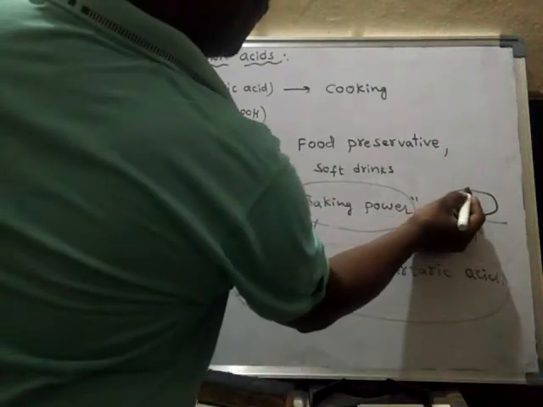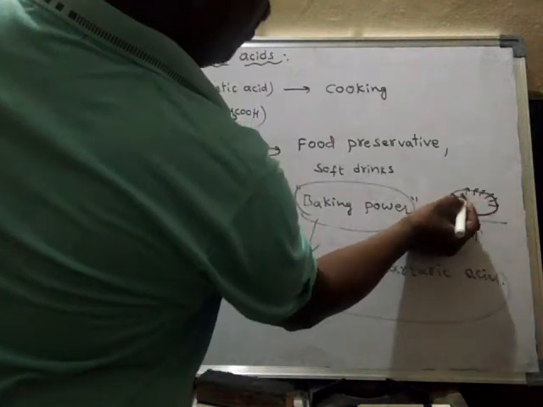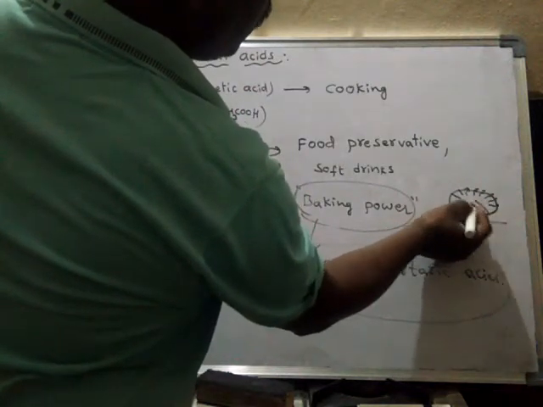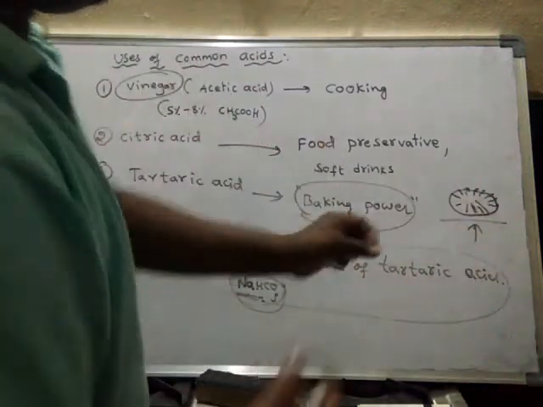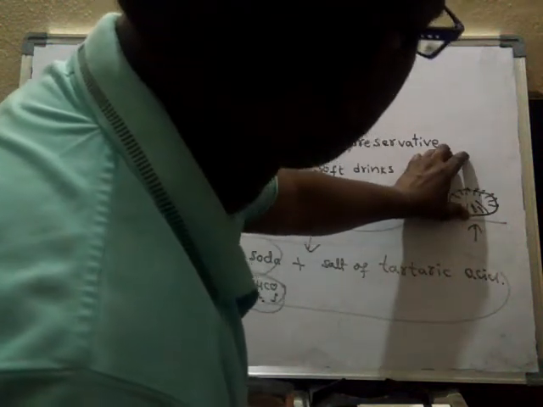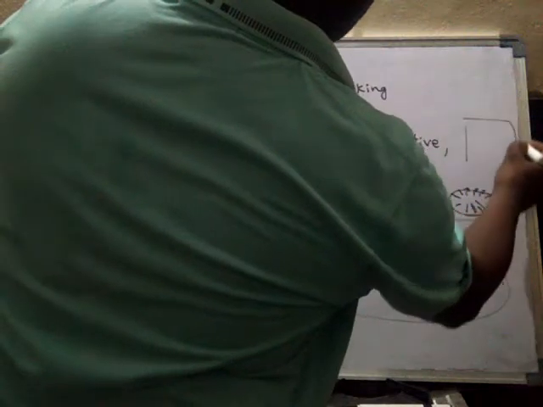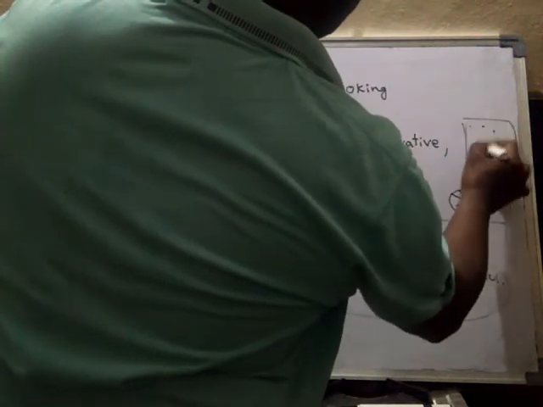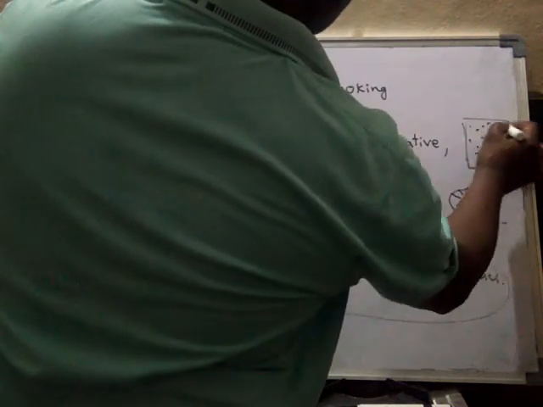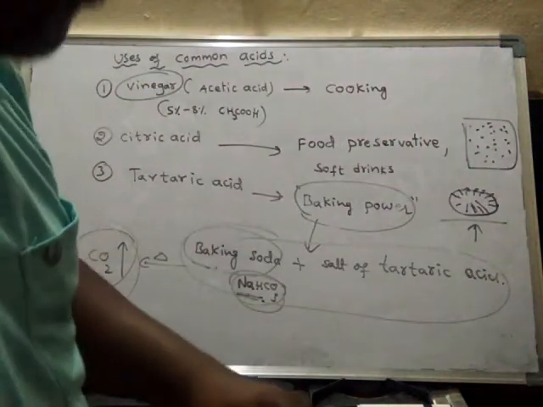It will escape by making tiny pores, small pores. So this flour will swell many times, and forms a porous cake material. In this way cake is prepared.